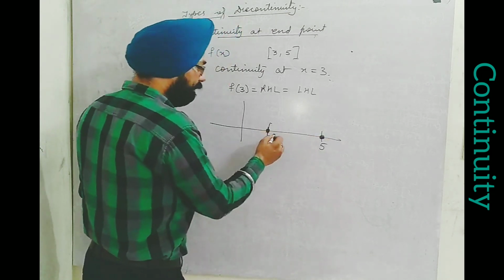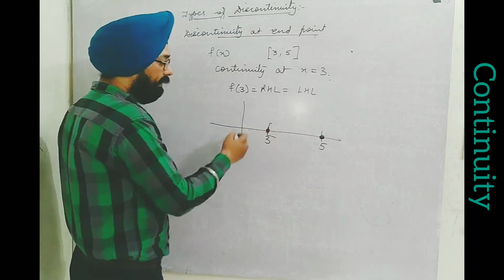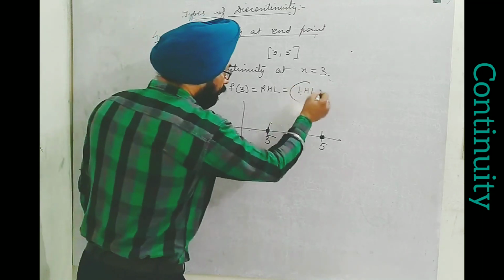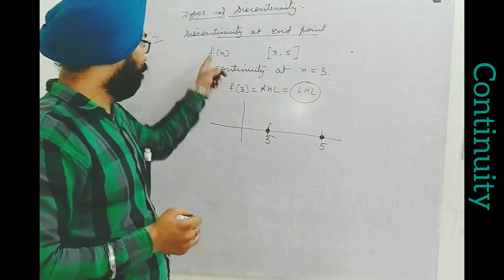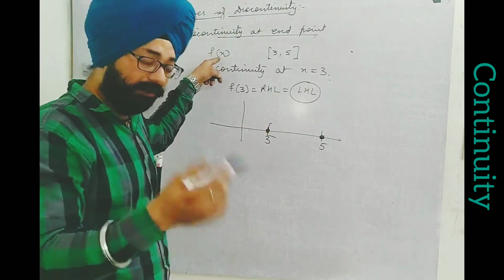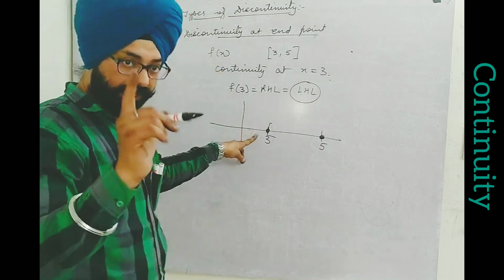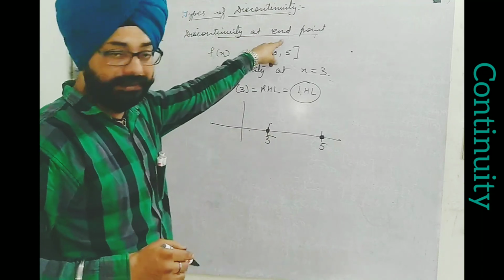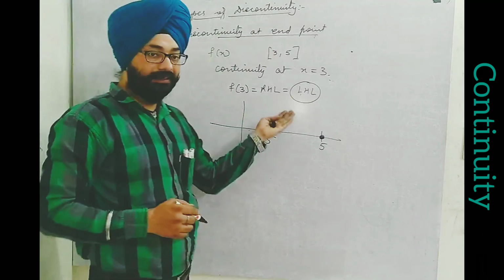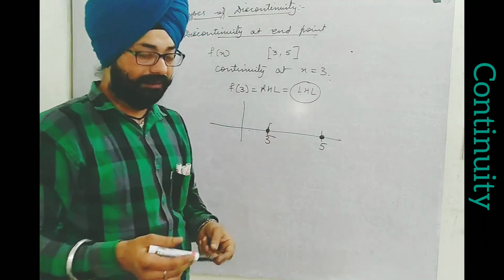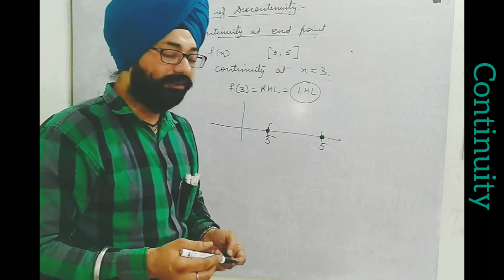There is no existence of any value on the left hand side of 3. So here LHL does not exist for the given definition. Whatever definition is given, this LHL does not exist. This is known as endpoint discontinuity. That means LHL does not exist, so we might conclude it is not continuous, but it's not so.